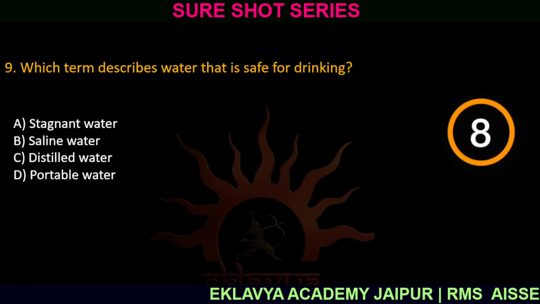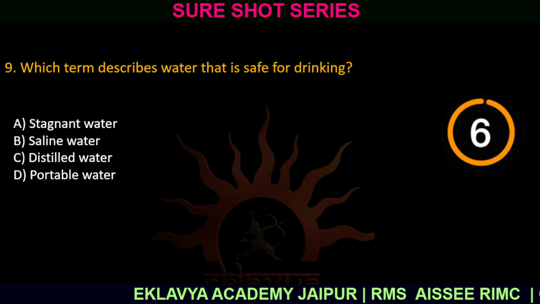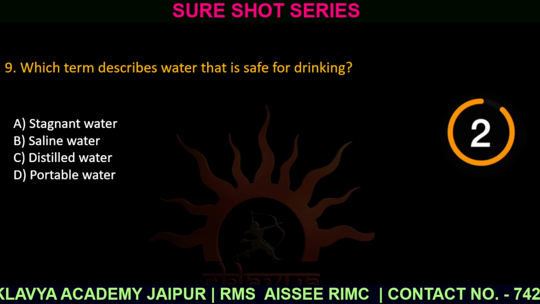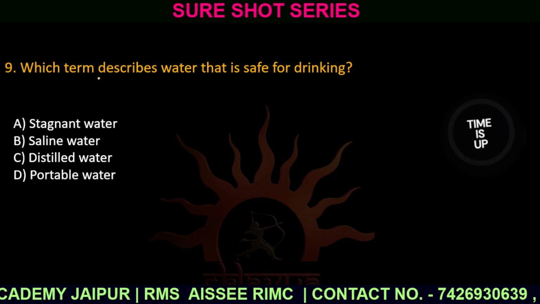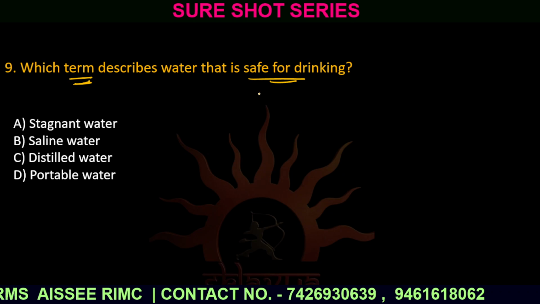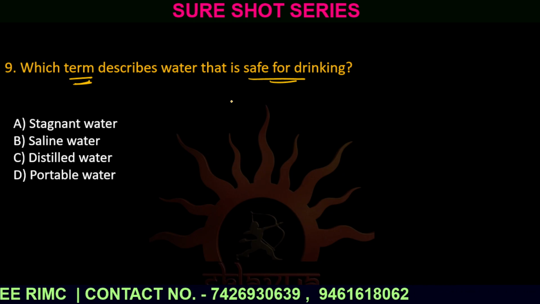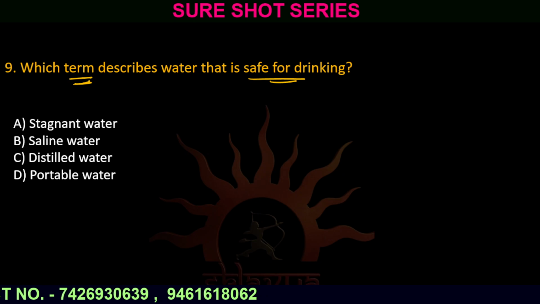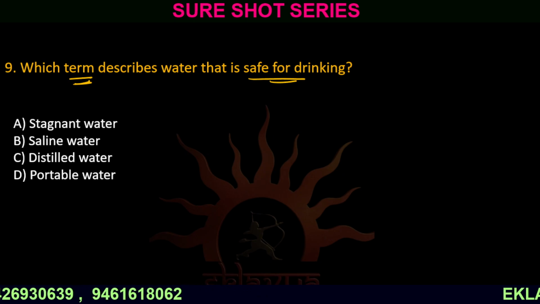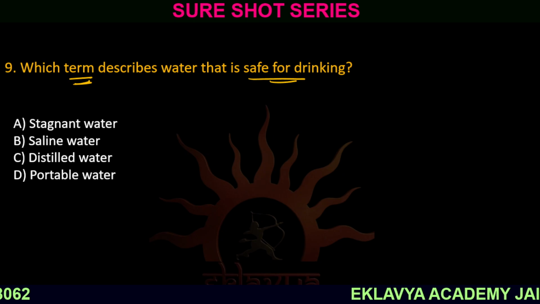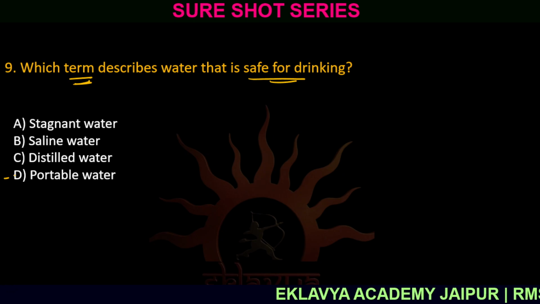Question number 9. Which term describes water that is safe for drinking? We have to talk about the term that is safe for drinking. Option number A, stagnant water. Option number B, saline water. Option number C, distilled water. And option number D, potable water. The correct answer is option number D, potable water.